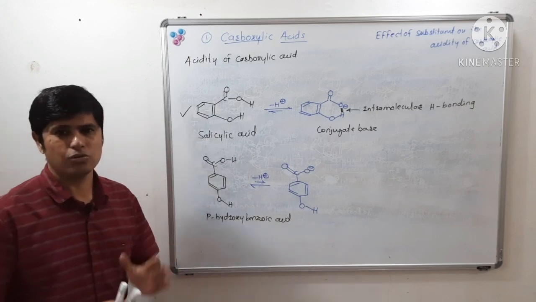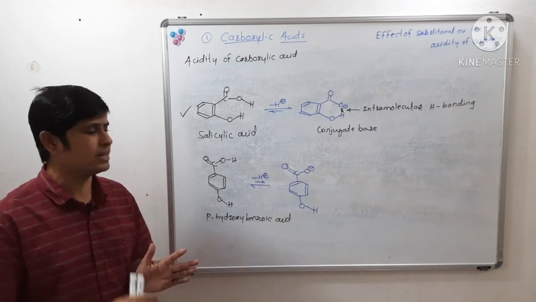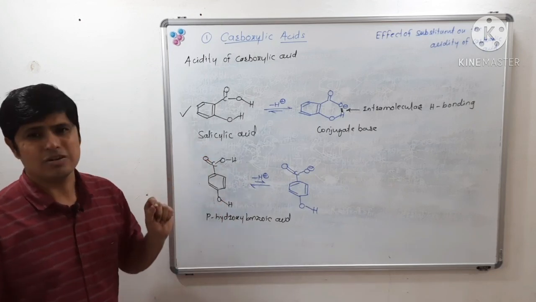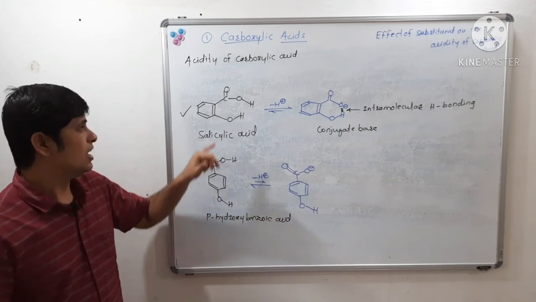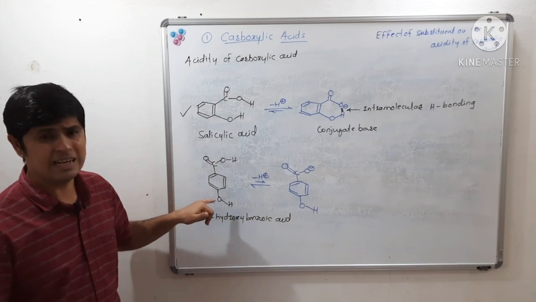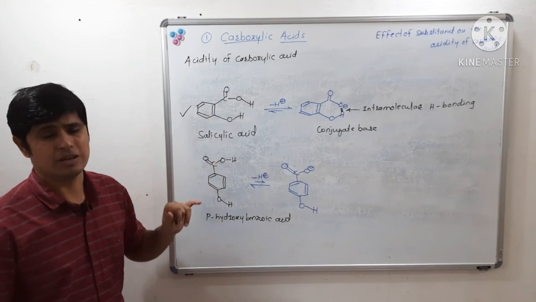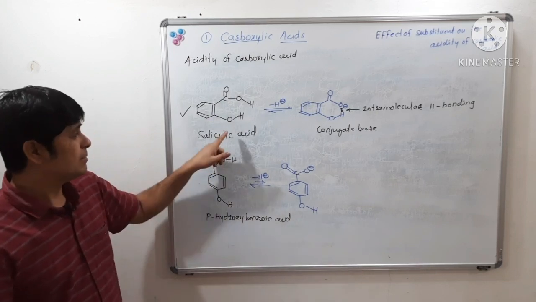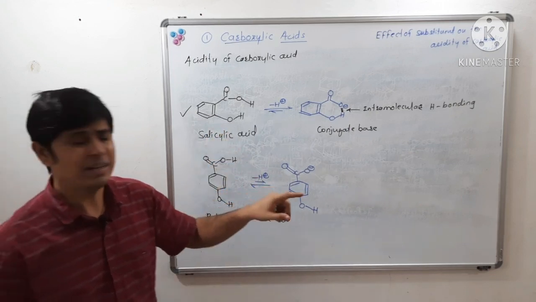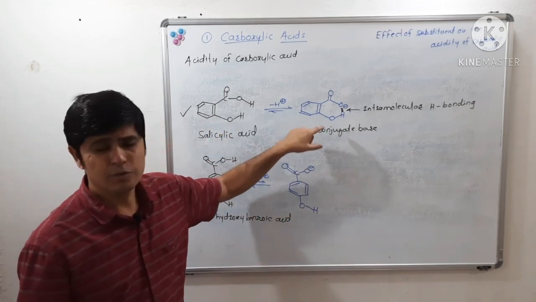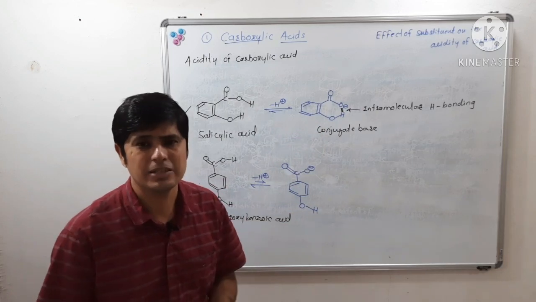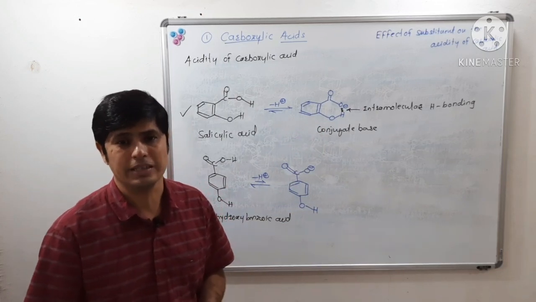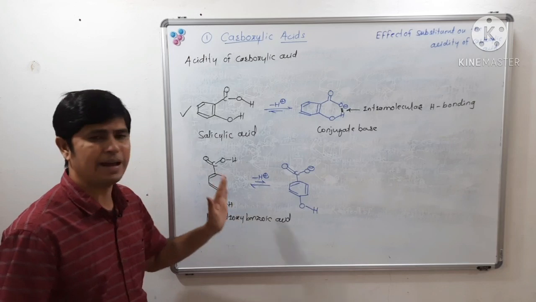Orthohydroxybenzoic acid is stronger than para-hydroxybenzoic acid. Why? Because salicylic acid has a feature in which the conjugate base is stabilized through intramolecular hydrogen bonding. Such a feature is absent in para-hydroxybenzoic acid.